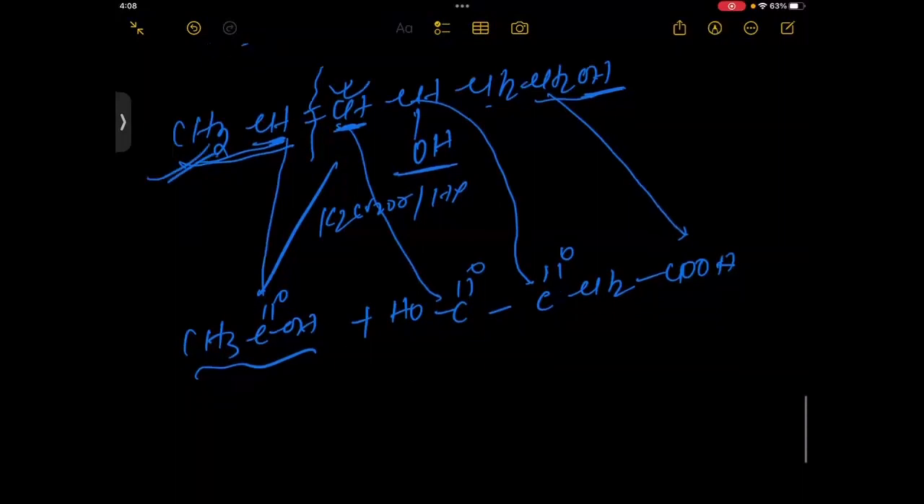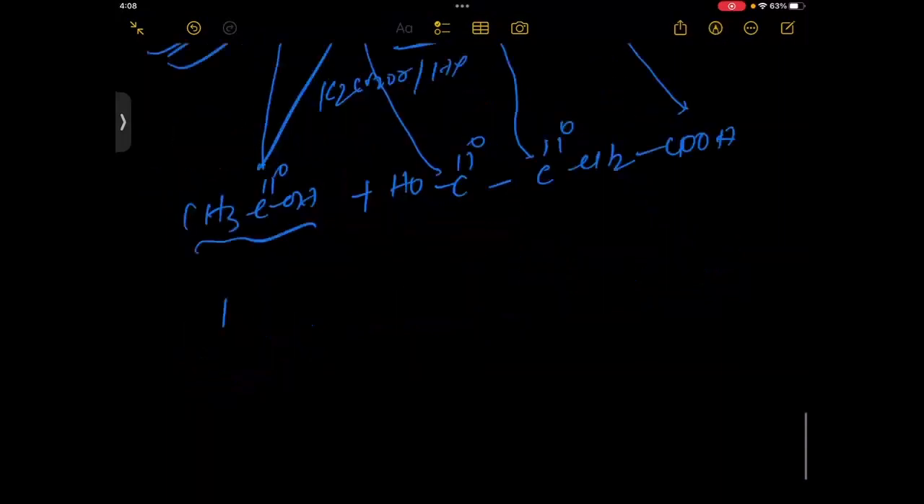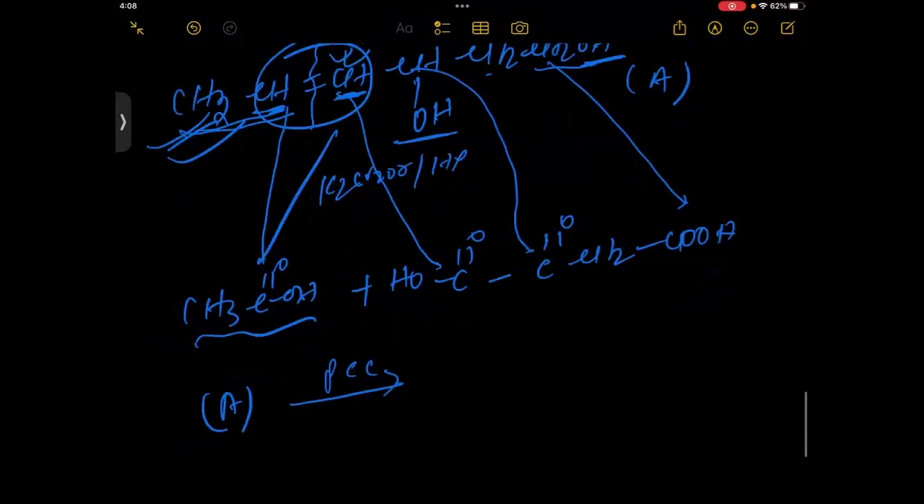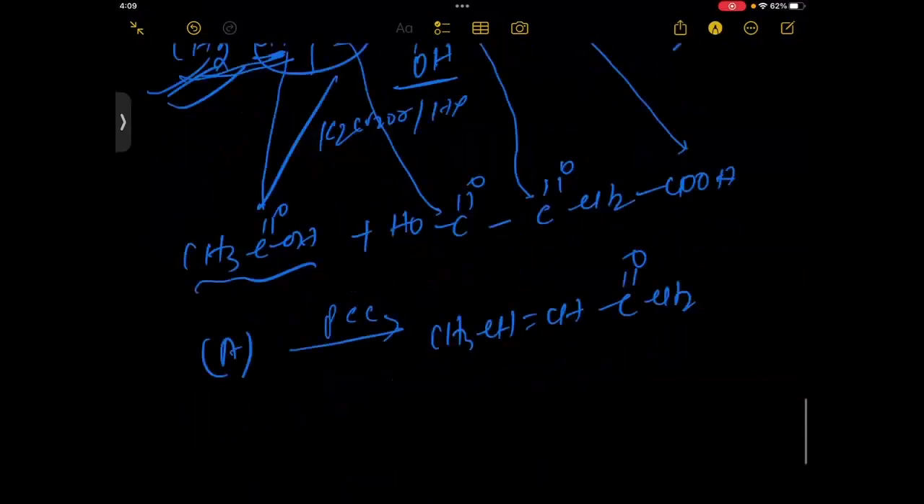Again, the same compound we have taken here. I assume that is A. So when A reacts with PCC, can you tell me what will happen? Still nothing will happen to this double bond. The double bond will remain the same way. The CH3 CH double bond CH will remain, and the 2-degree alcohol will form a ketone, and the 1-degree alcohol will form the aldehyde through PCC.